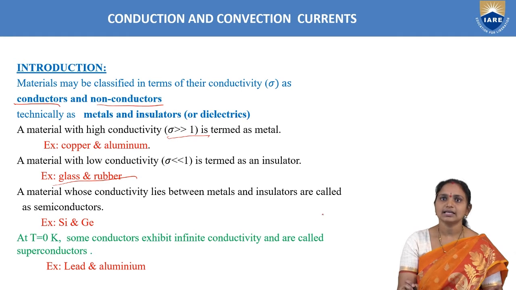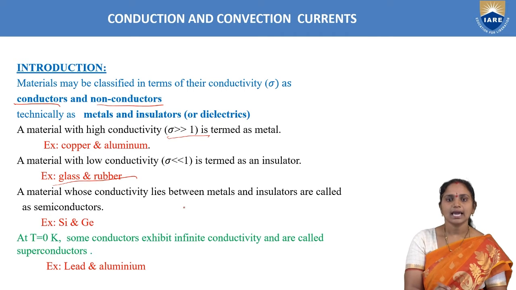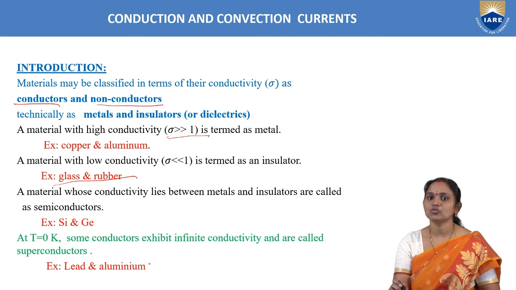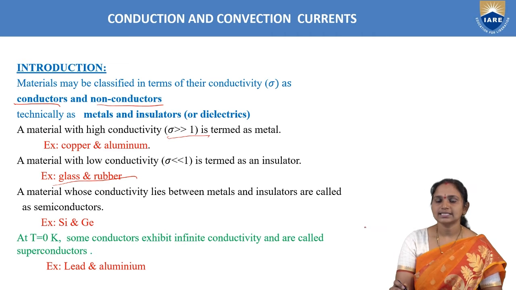So with this basic idea, next we can go for current terms, conduction and convection current terms. Some of the good conductors at 0 Kelvin exhibit one more conductivity property, that we can call superconductivity. Due to that reason, we call those materials superconductors. At temperature equal to 0 Kelvin, sometimes conductors behave like superconductors. The examples are lead and aluminum.